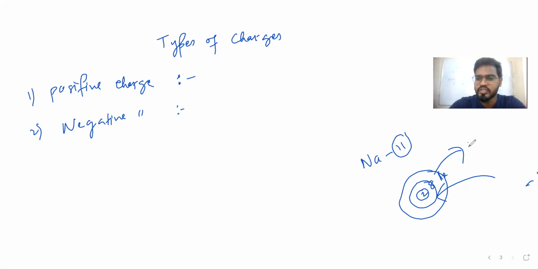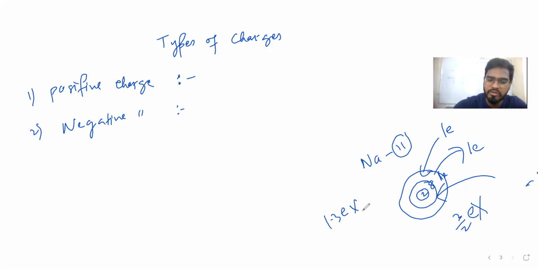Hope you got it now. We can take out 1, and we will give 1. If somebody says 3 by 2 electrons, it means you don't know physics. Somebody says 1.3 electrons? No. It has to be a whole number of electrons, like 10 electrons, right? That is possible. So you understood that the minimum we can take out is 1 electron, and the minimum we can give is 1 electron. Fine.